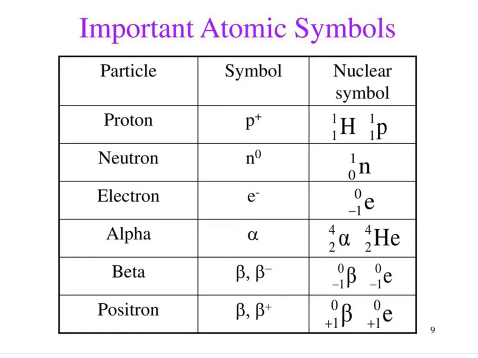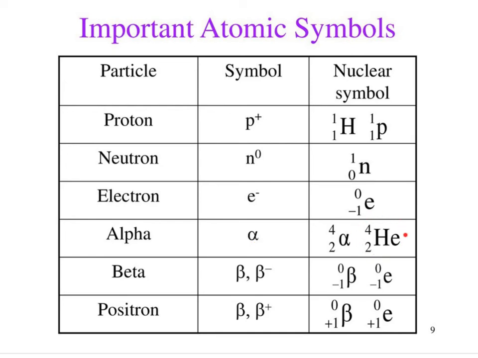This diagram shows some important atomic symbols that you should be familiar with. A proton, which we've abbreviated with a P with a plus sign up till now, when we are doing these nuclear decay equations, can be symbolized as a hydrogen atom or a proton this way. A neutron, which has no charge, will be symbolized this way. An electron in such a way. So we're doing the atomic notation where we have the mass at the top and the charge or the atomic number at the bottom.